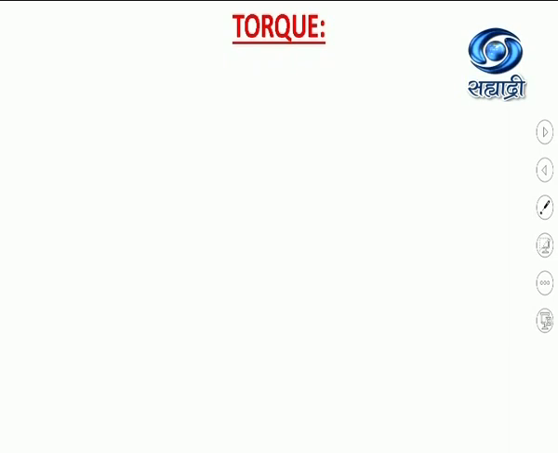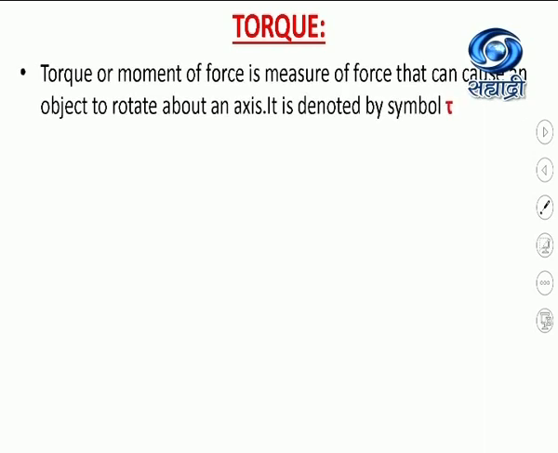Now next we are going to study about the torque. Many things about this torque you might have learned in the 11th standard. We already know the torque, which is also known as the moment of force, is a measure of force that can cause an object to rotate about an axis.